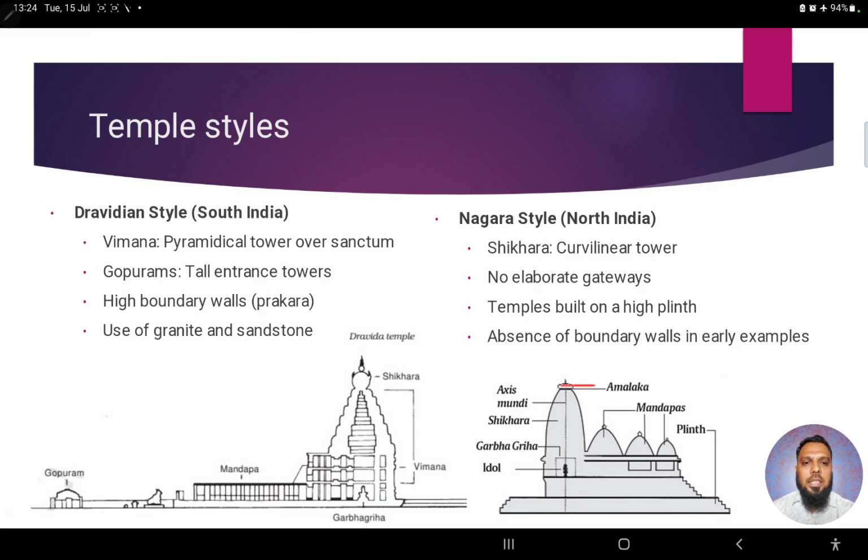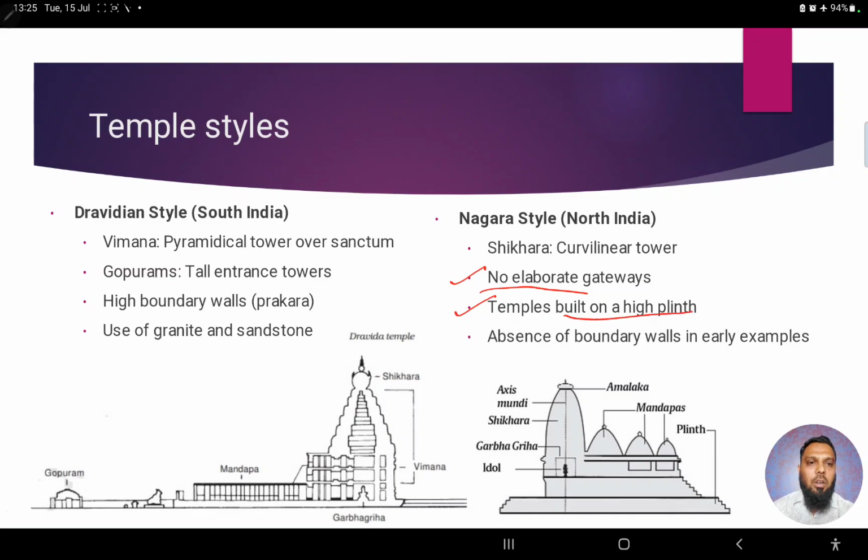You can clearly see the style. This is a curved style, right? But here when we say pyramidal, it's like a pyramid, in the form of steps. Every floor there is a step, right? So these are very unique features. And there are no elaborate gateways, like there is no gopuram in the North Indian style.